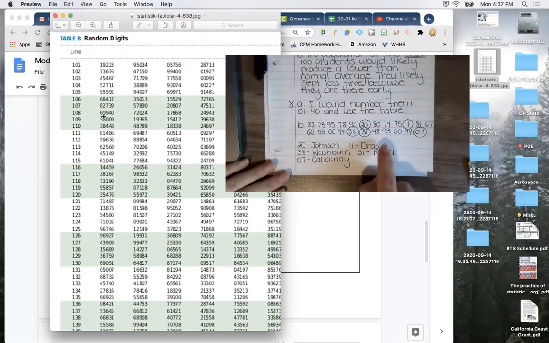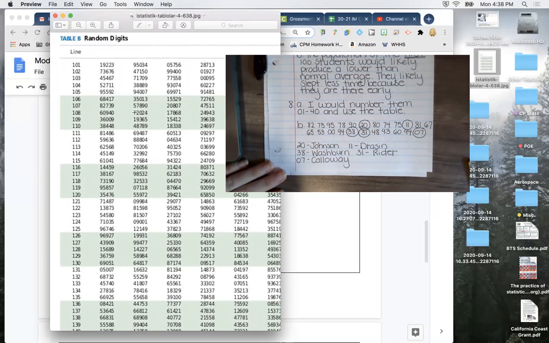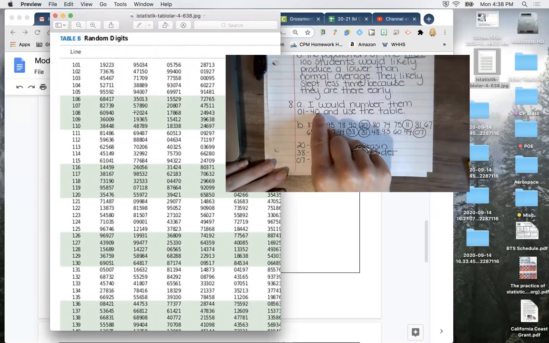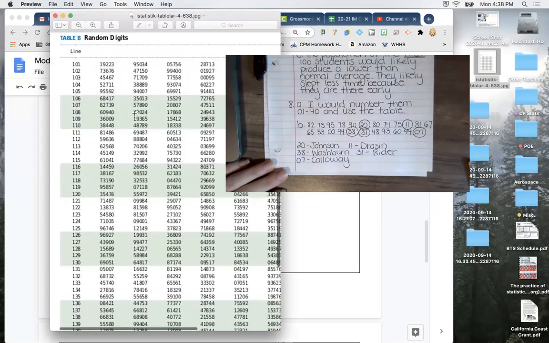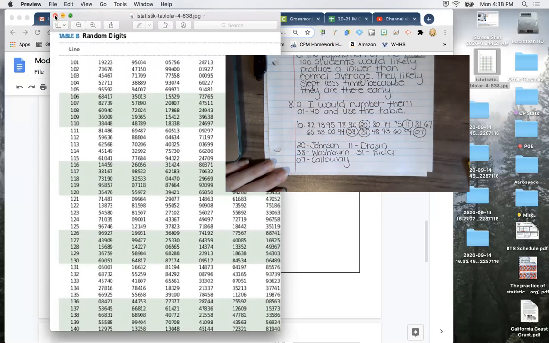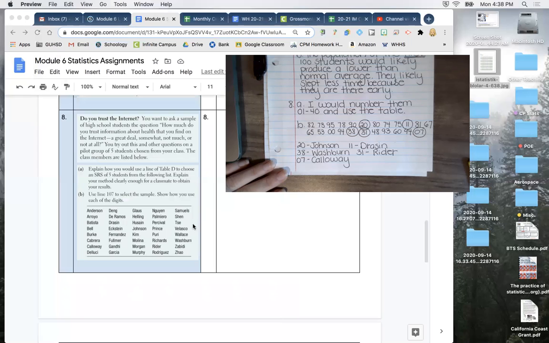You can actually see it here. I have 60, then 94, then 07. 60, 94, 07, right there is where I got to end. And then I labeled them, I went to the table, and then the last thing that you do is you actually list them. You're going to list the actual values, which is what I've done. I've listed who those are.